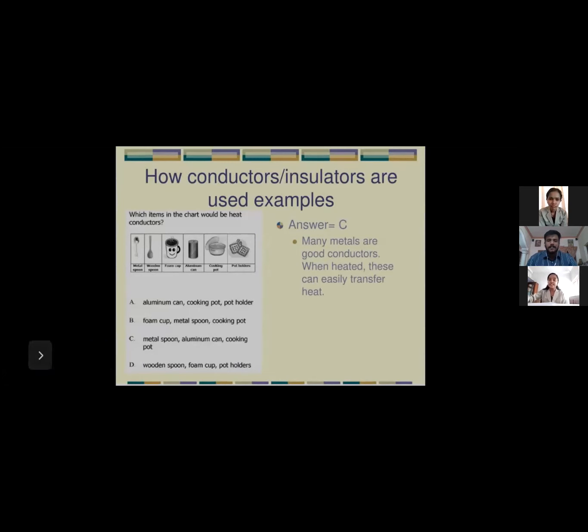Now, the next example is which item in the chart would be a heat conductor? The options are: aluminum can, cooking pot, pot holder, foam cup, metal spoon, wooden spoon. And the answer is C, consisting of metal spoon, aluminum can, and cooking pot. Many metals are good conductors. When heated, they can easily transfer heat.